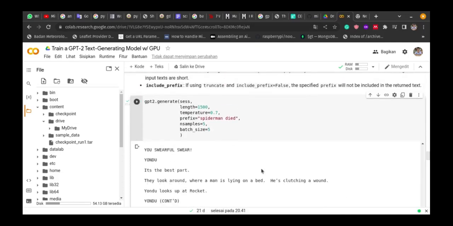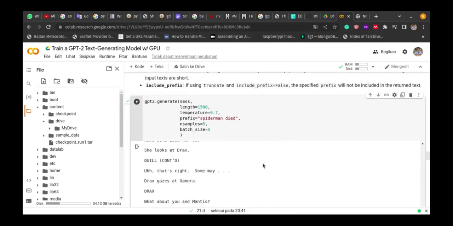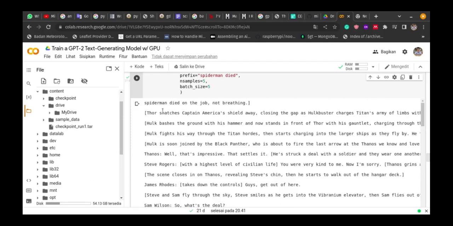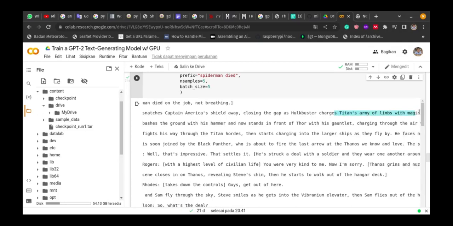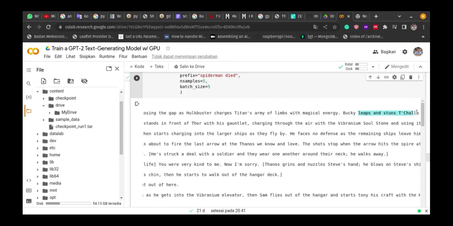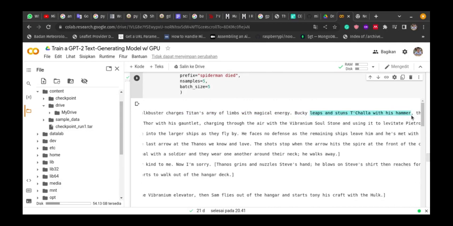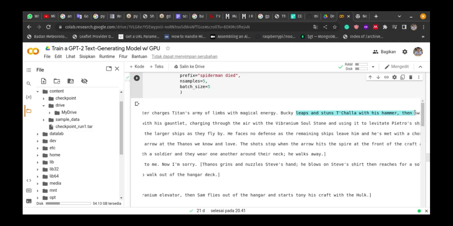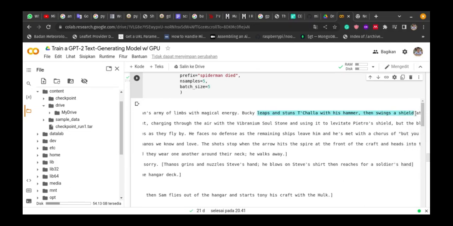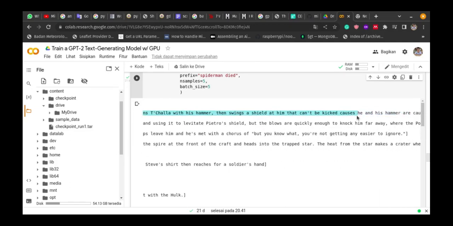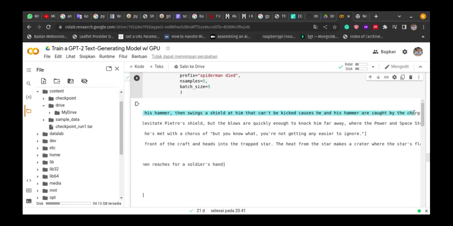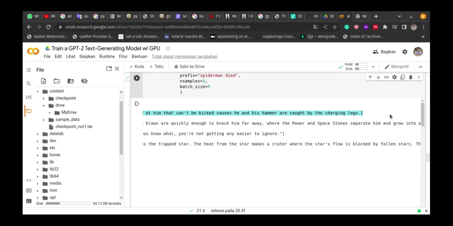And this is the story that we get. Spider-Man died on the job, not breathing. Thor snatched Captain America's shield away, closing the gap as Hulkbuster carried Titan of army with magical energy. Bucky leaps and stuns T'Challa. What? Bucky leaps and stuns T'Challa with his hammer, then swing a shield him that can be kicked, cause he and his hammer are choked by the charging legs.